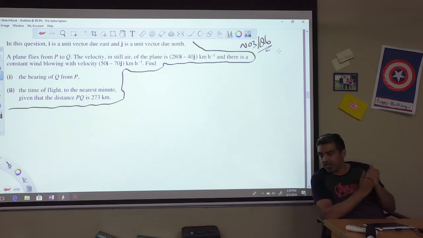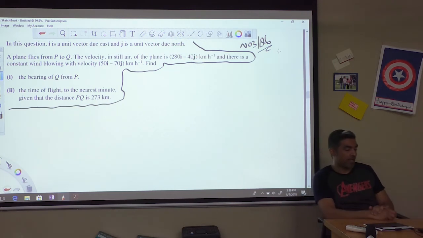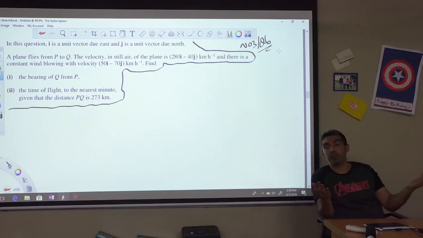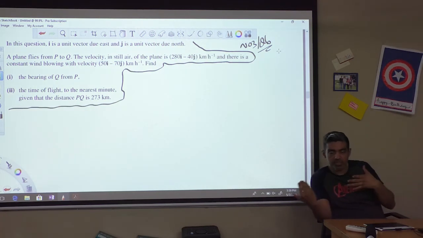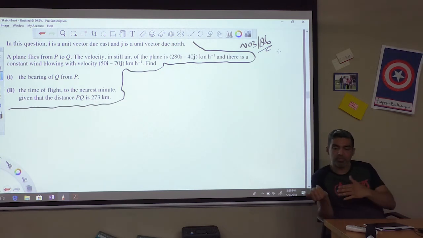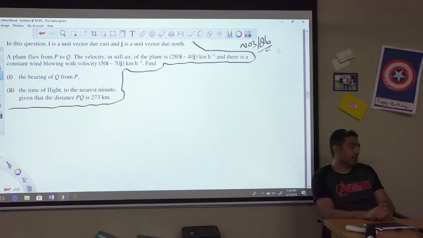where particularly there are questions where a plane is flying and there's a wind blowing, and because of the wind the direction of the plane changes and there's one particular direction that the plane needs to take. Then you will find questions about boat and water, where there's flow of the water and the boat has to steer in a certain direction to reach a certain point on the other side of the bank. So we're going to do these kind of questions. This is one question that I've taken, which is November 3, question number 6.